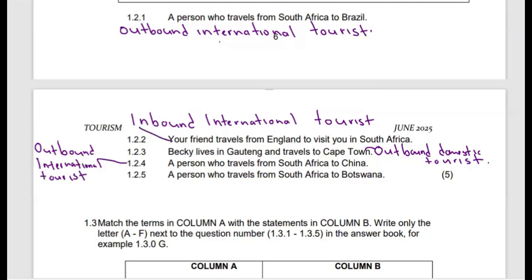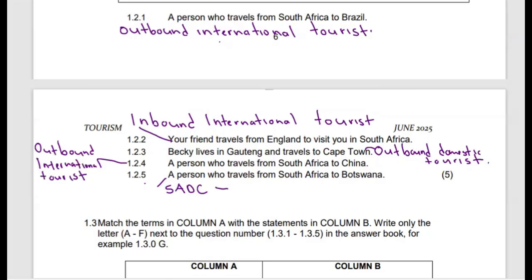The next one would be a person who travels from South Africa to Botswana. If you look at South Africa and Botswana, they are both part of a region called the SADC region. This person is simply traveling within the SADC region.